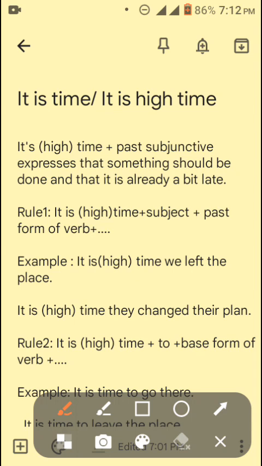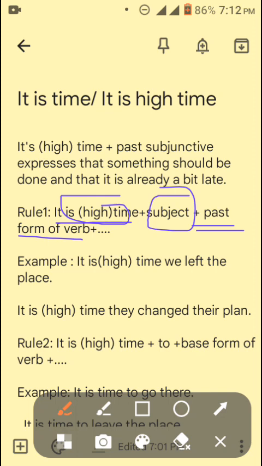If the phrase "it is time" or "it is high time" contains a subject after it, then there will be a past form of verb. If the phrase does not take any subject after it and it takes the preposition "to", then the verb will be in the base form. So you have to just remember these two types of rules.